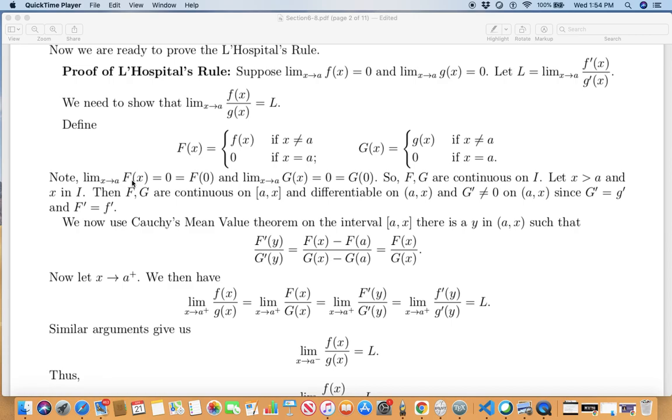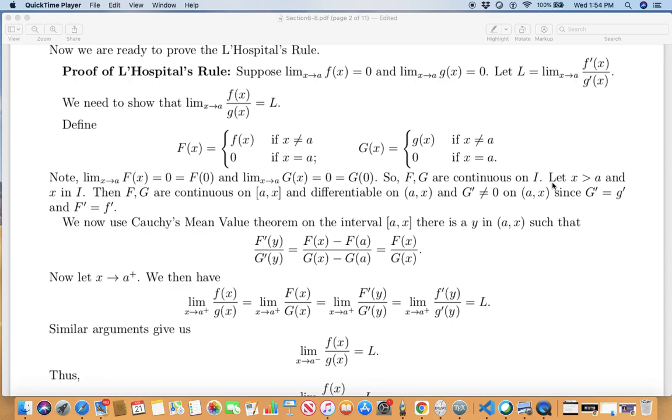So that makes capital F and capital G continuous because the limit as x approaches a of capital F is the same as the limit of little f, because for x not a, capital F is nothing but little f. So I hope this is clear. So capital F and G are continuous.